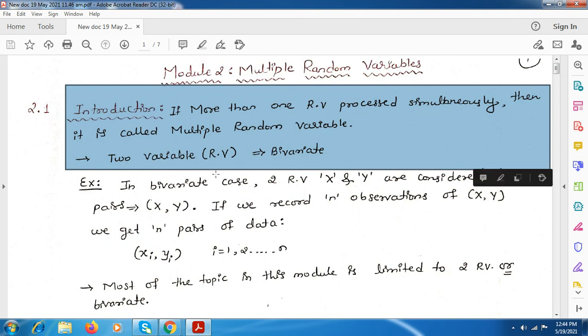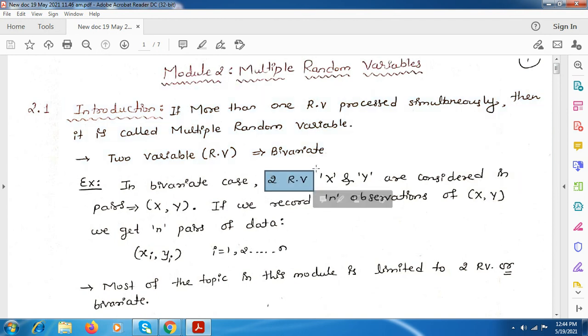In the example, we can consider two random variables, that is x and y. In one single random variable, we used to take the x random variable. Here two random variables are considered, so we take x and y, and these are considered in pairs, that is x comma y.